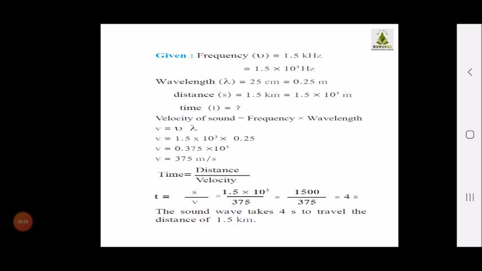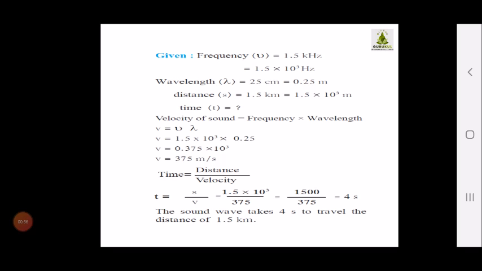Here the frequency is given as 1.5 kilohertz. If I want to convert it into hertz, it will be 1.5 × 10^3 hertz. Wavelength is given as 25 centimeter. If I want to convert it into meter, it will be 0.25 meter. Distance is given as 1.5 kilometers, which is equal to 1.5 × 10^3 meters. We have to find the time, that is t.